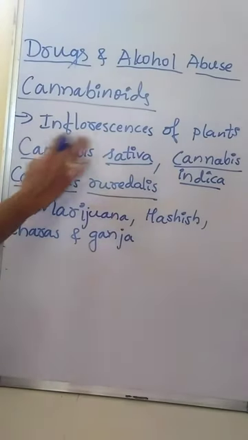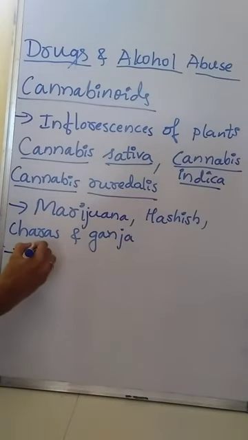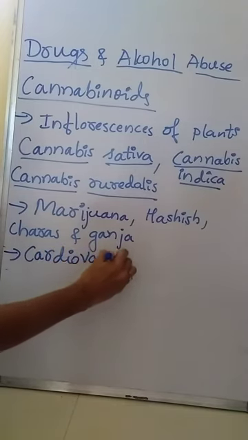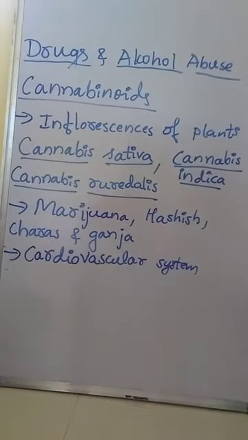These cannabinoids are usually taken by inhalation through smoking, or by oral ingestion, and they have effects on the cardiovascular system of the body.